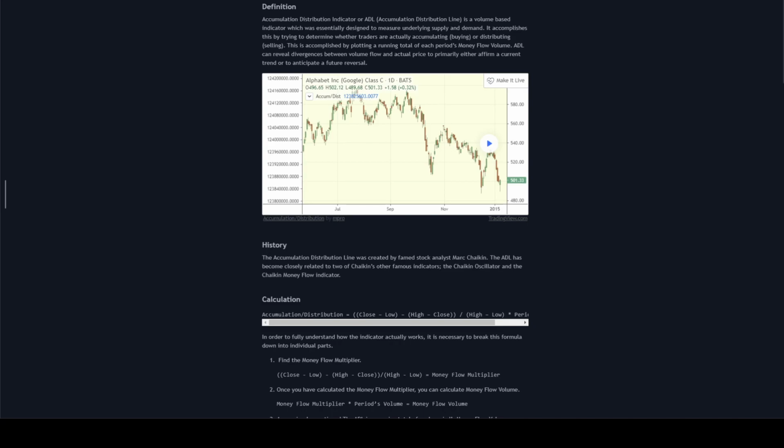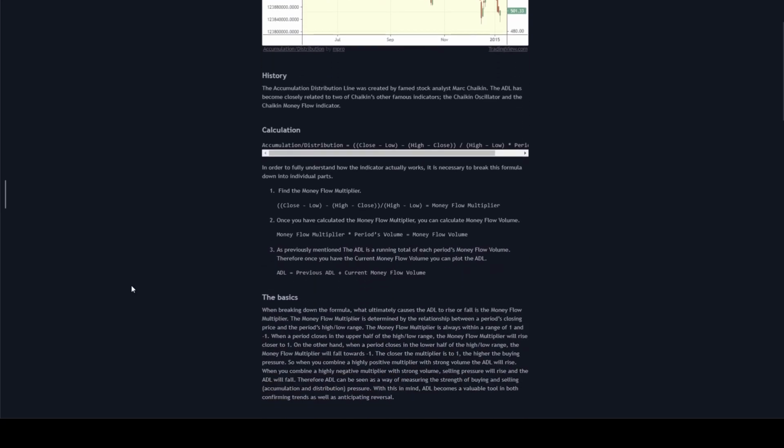This is accomplished by plotting a running total of each period's money flow volume. ADL can reveal divergence between volume flow and actual price to primarily either affirm a current trend or to anticipate a future reversal.